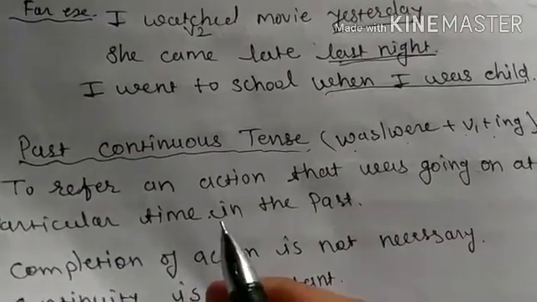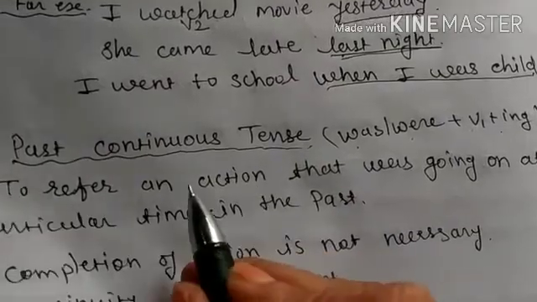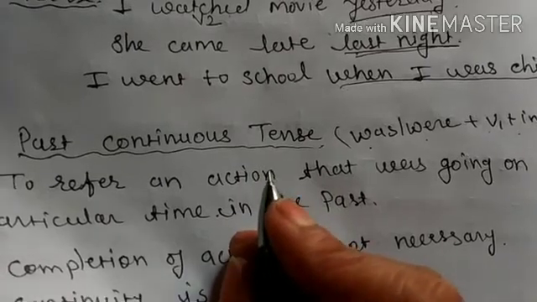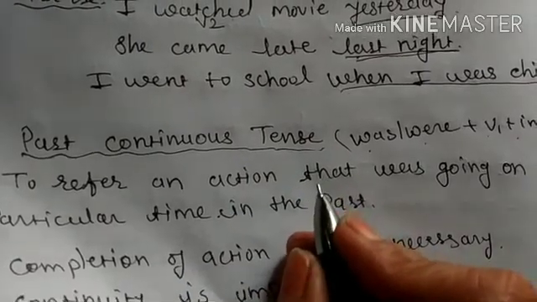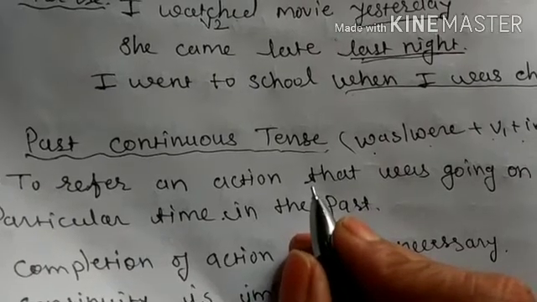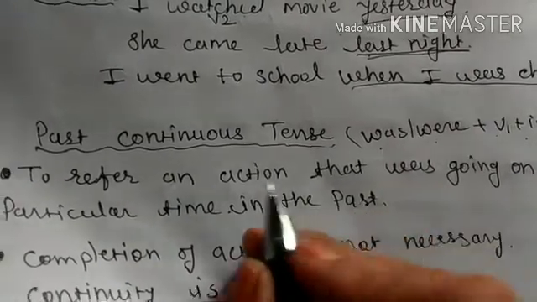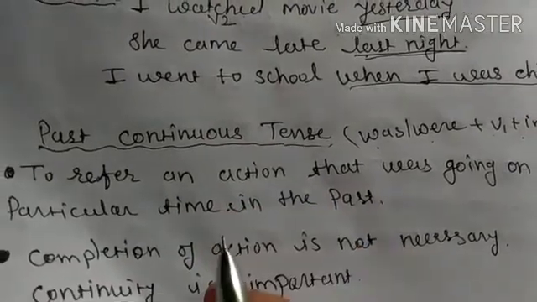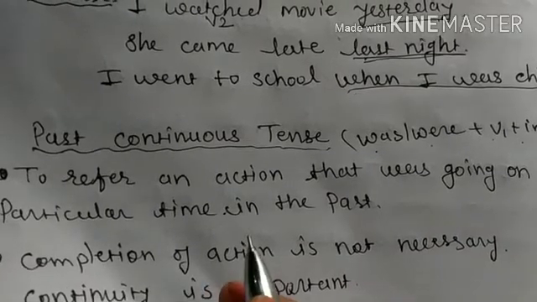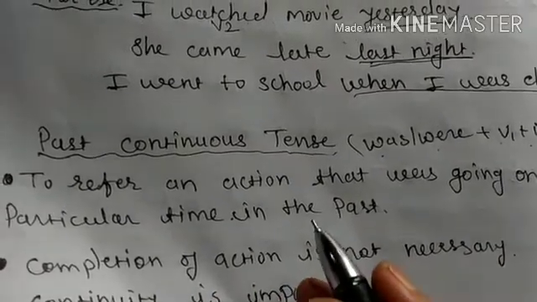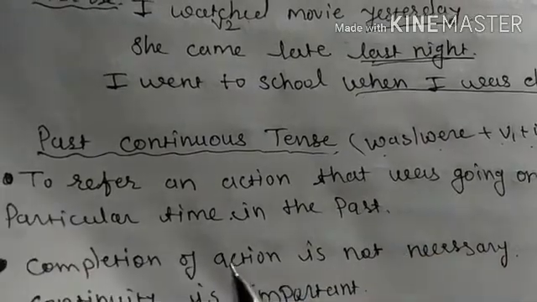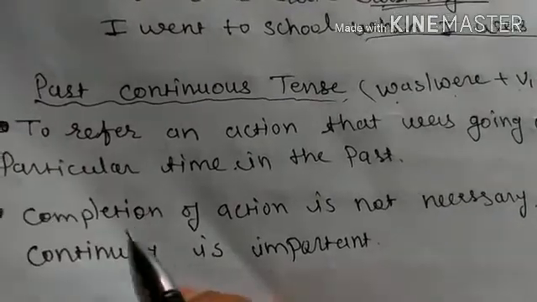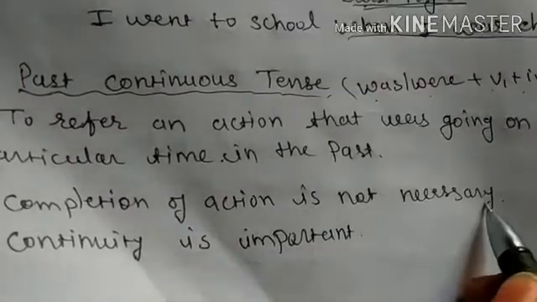So we can see the difference between present continuous tense and past continuous tense. Present continuous tense expresses an action which is going on at the time of speaking, meaning we talk of a current action. But the opposite of present continuous tense is past continuous tense. We express an action that was going on at a particular time in the past, and completion of action is not important in past continuous tense. We just talk of a going on action. Completion of action is not necessary.